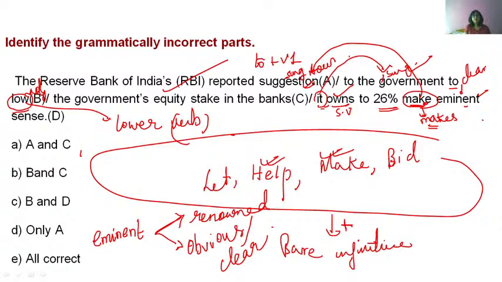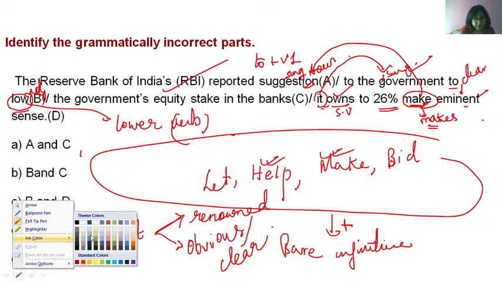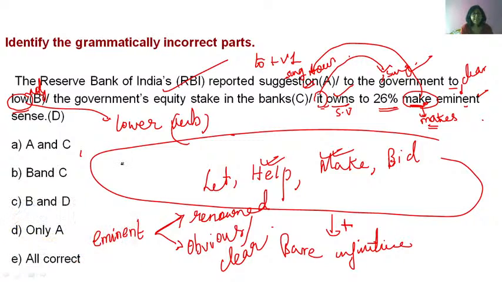Okay, fine. I'll repeat. Listen. The Reserve Bank of India's suggestion. Suggestion is what? Singular noun. Suggestion to the government to low.